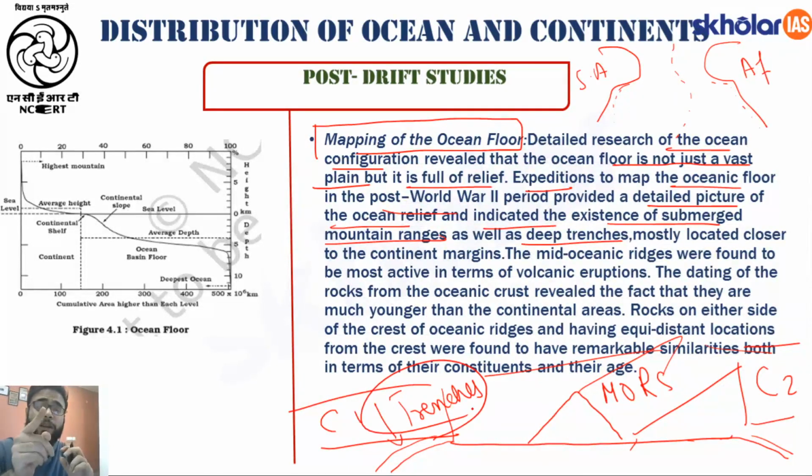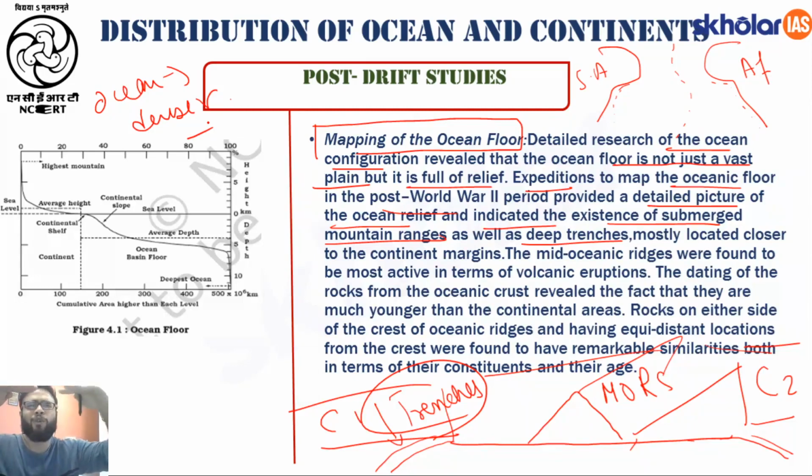Now you can ask me, why is the continent not moving below, but why is the ocean moving below? The oceans are moving below the continents, or the ocean floor is moving below the continental crust. Why? Because the ocean floor is much denser compared to the continent. So whenever a continent and the ocean meet at a boundary, always the ocean will move below because it is much denser. Fine. So we have mountain ranges, and we have deep trenches, mostly located closer to the continent margins, right?